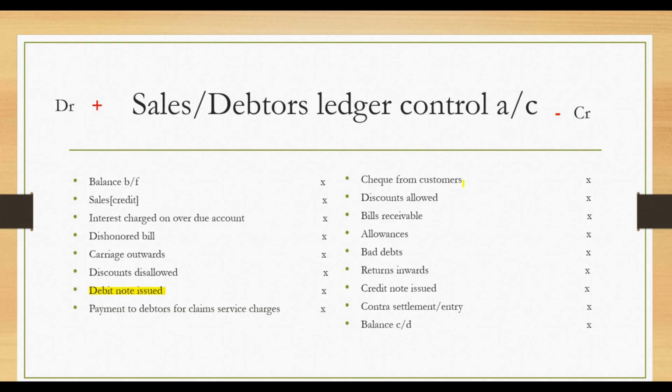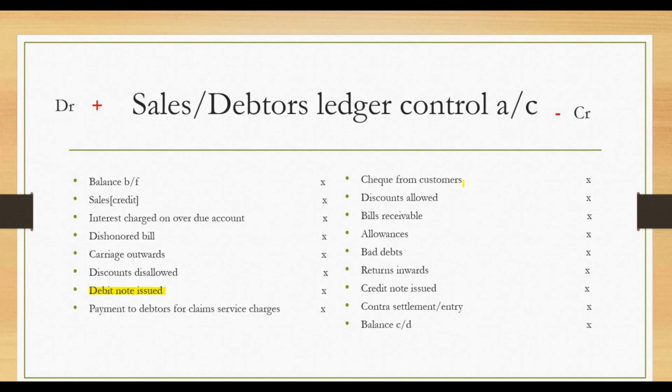Return inward will also reduce the debt. You understand the concept of return inward? The goods that are returned from the customer to the supplier. That will be deducted from the money you are owing. For example, if you bought goods worth 5,000 naira on credit and you discover that some of the goods do not meet the description, or some have expired, normally you will need to return them. Then the value of the goods you are returning, they will remove from your total debt. It is reducing what we call the debts.